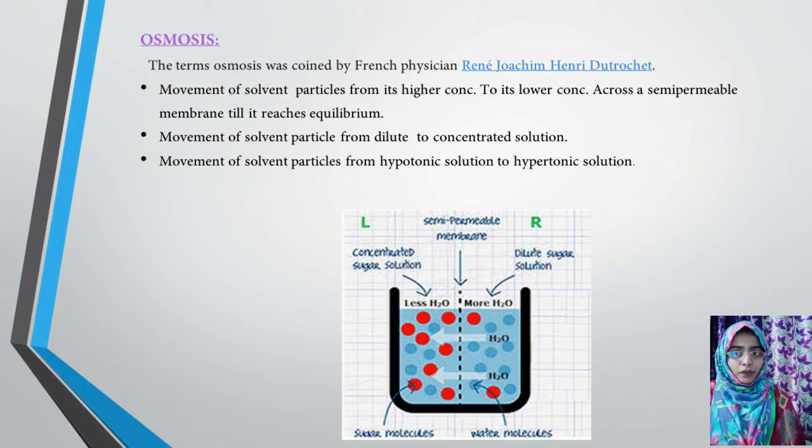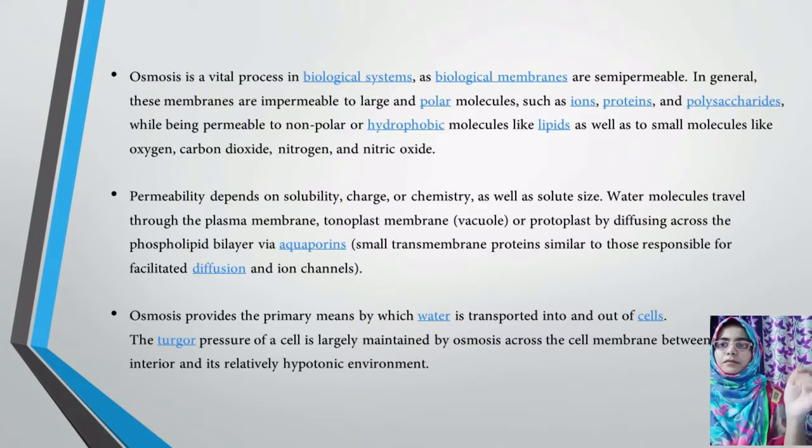Then movement of solvent particles from dilute concentration to concentrated solution is called osmosis. And one more definition, movement of solvent particles from hypotonic solution to hypertonic solution is called osmosis. The same definition, you have three different types of definitions for osmosis itself. Don't get confused. Next slide.